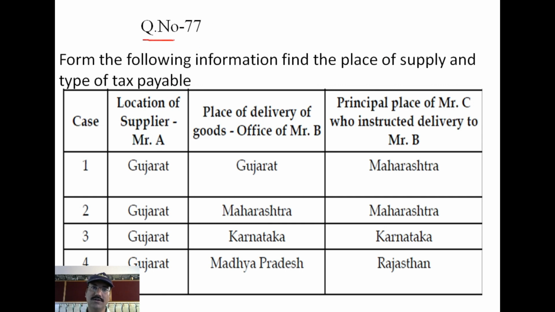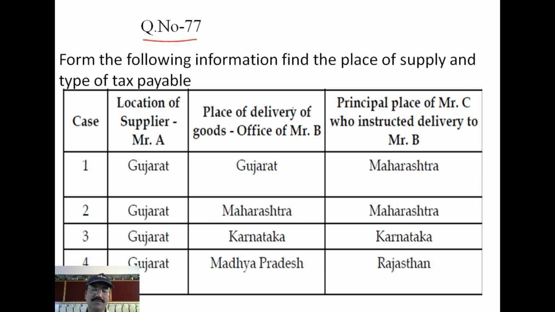In this presentation, I will cover questions 77, 78 and 79. Question number 77 says: from the following information, find the place of supply and type of tax payable. I will read the first column. There are 4 cases. The location of supplier A, place of delivery of goods, that is the office of Mr. B, and the principal place of Mr. C. This question I will assign to you.